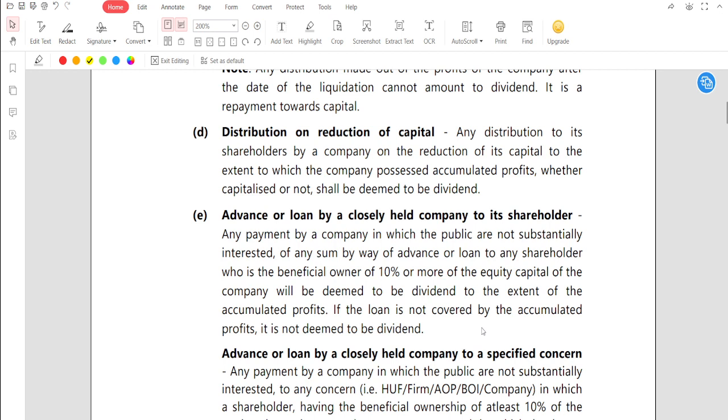Suppose you have given some amount by way of advance to a shareholder who is holding 10% or more in your company, and your company is a closely held company. If the loan is not covered by the accumulated profit, then it is not deemed to be the dividend. So guys, loan has to be covered by the accumulated profit. That is the basic fundamental provision.